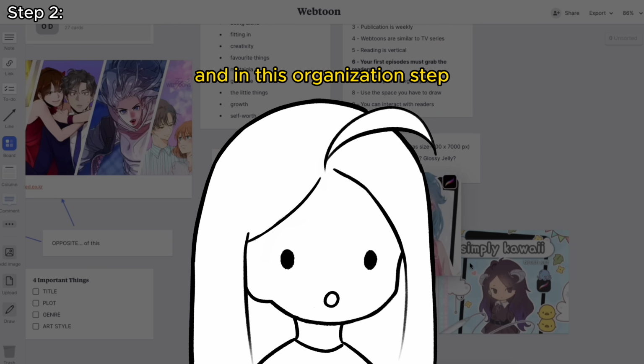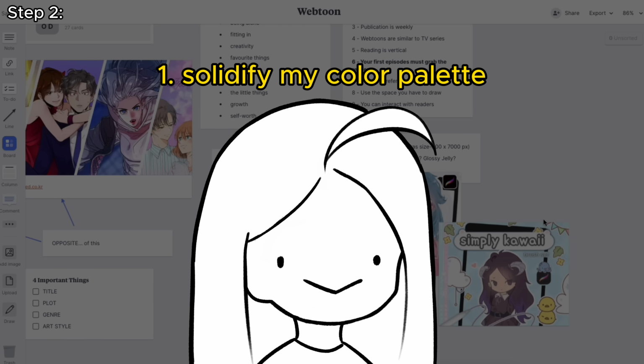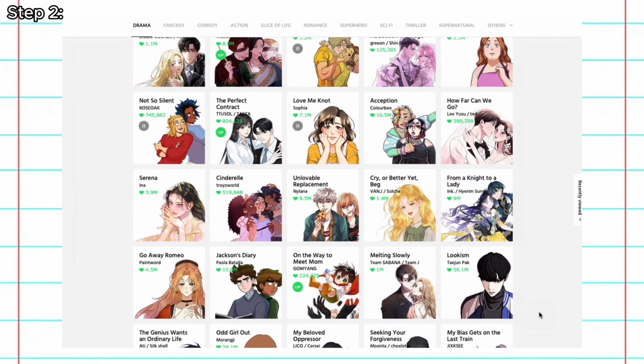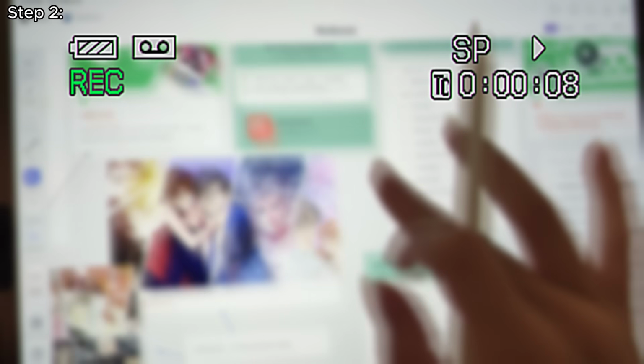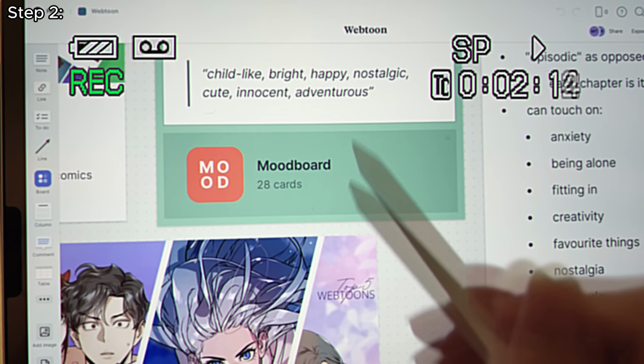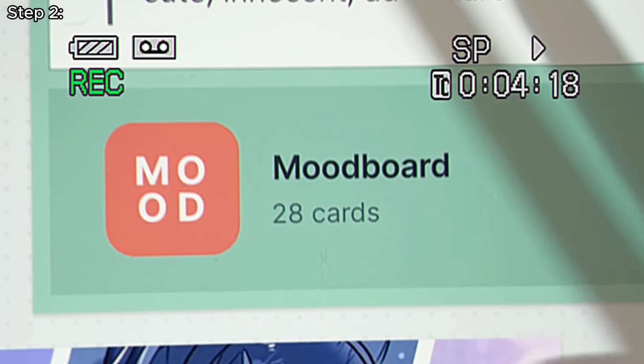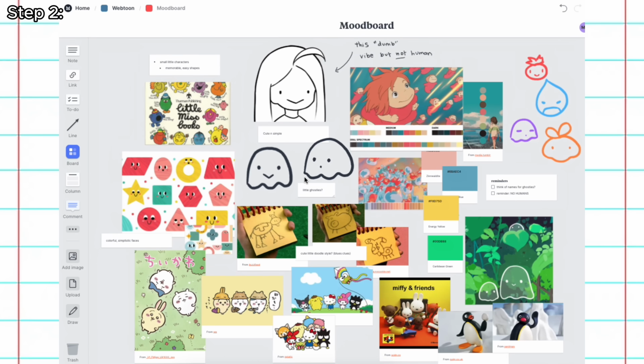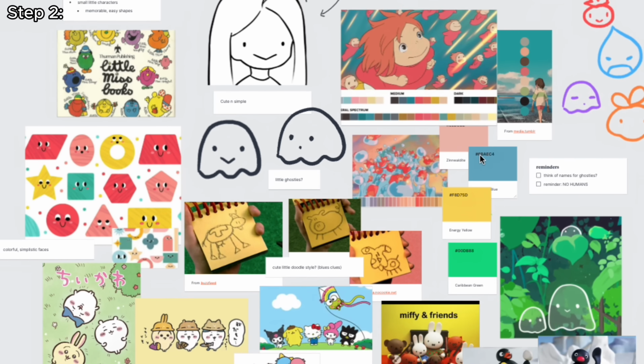Anyways, and in this organization step, I really wanted to solidify my color palette and art style because that is one of the most important factors of a webtoon in my opinion. So I made a separate board here called Mood Board. And then in this subboard, look at that. Beautiful, lovely, stunning colors. So yeah, here I can go more into depth on this topic.